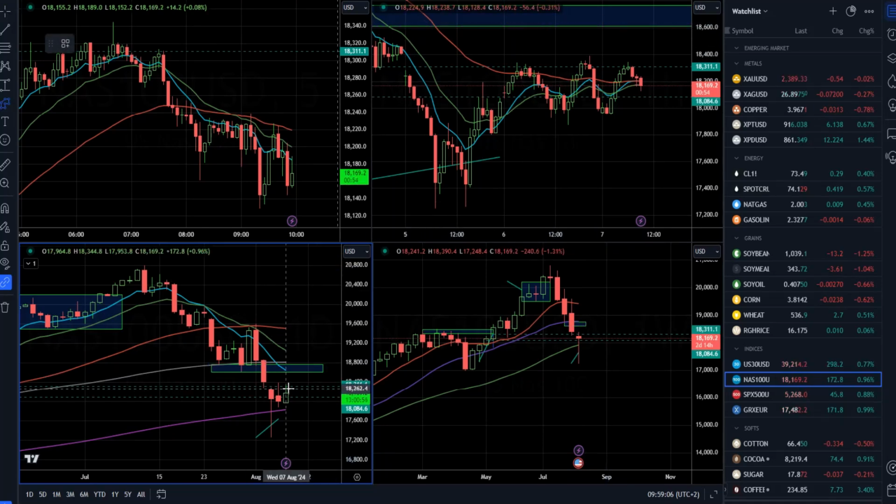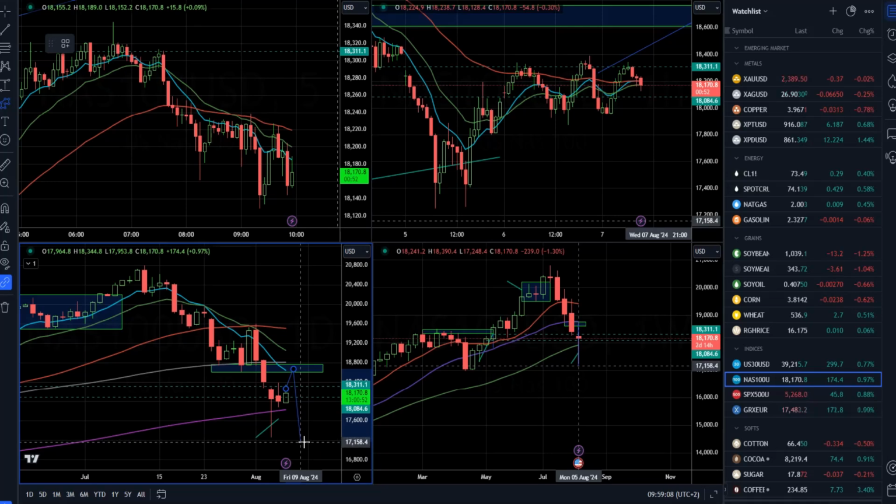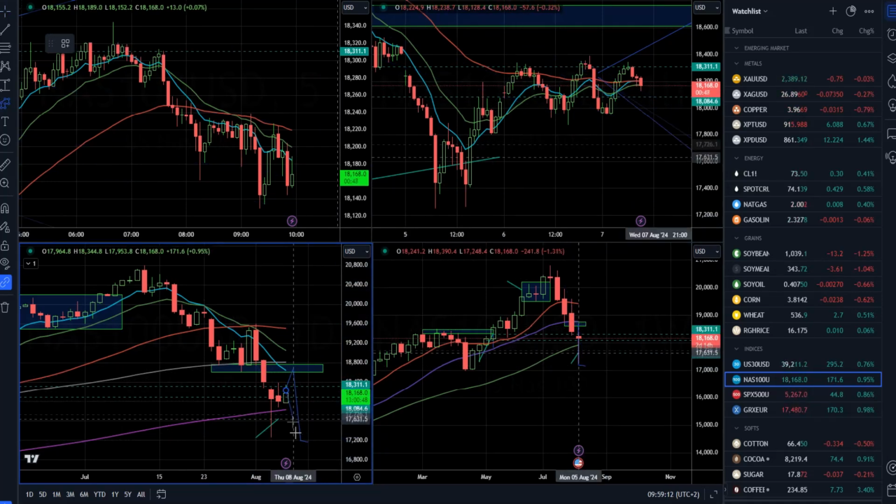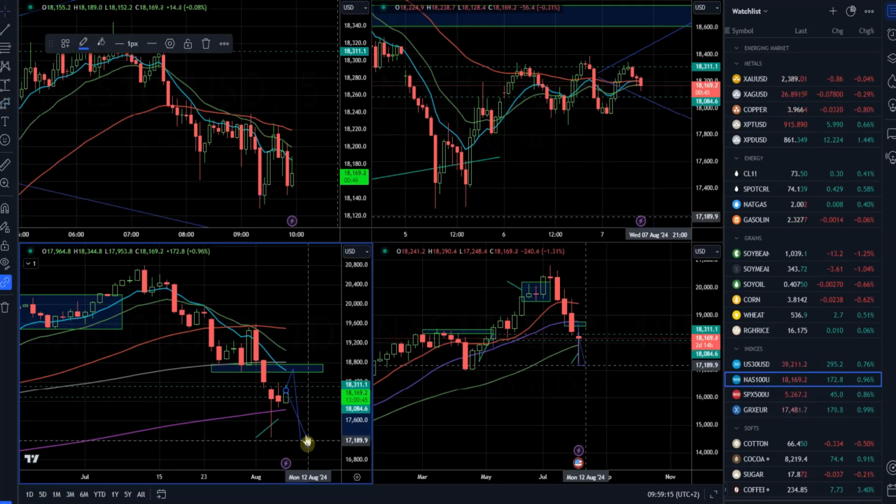So there is a chance for either a little bit of rally and a potential downside move, or we can also see potential downside move straight from here. And especially if we can retake the pin bar low, it can be good confirmation.